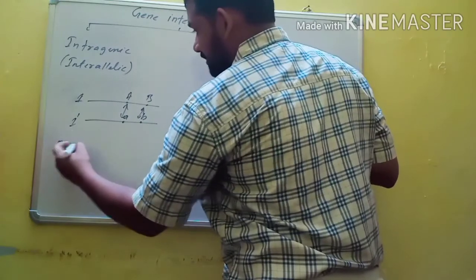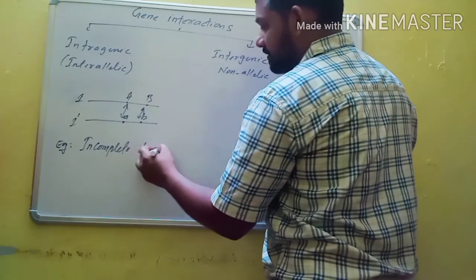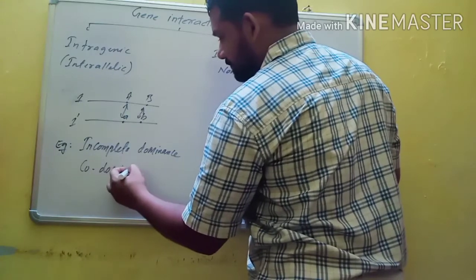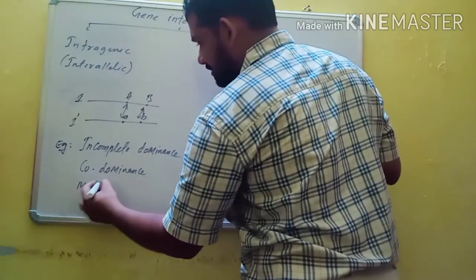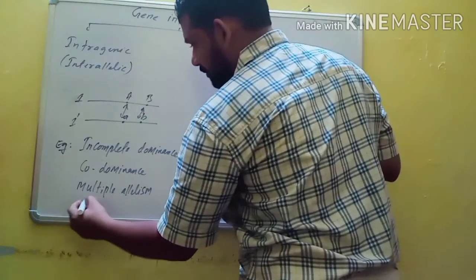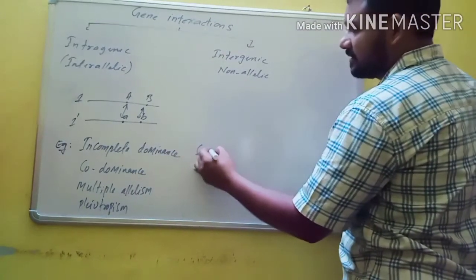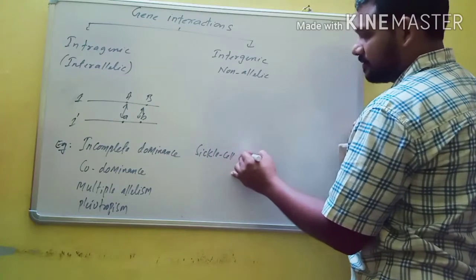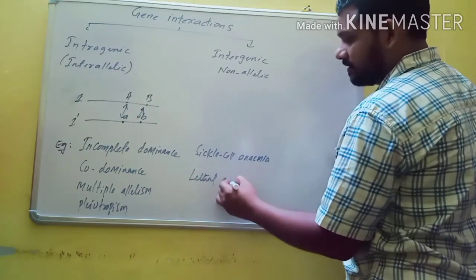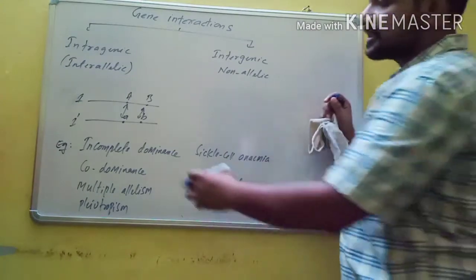Some examples are incomplete dominance, codominance, multiple allelism, pleiotropism, sickle cell anemia, and lethal genes. So these are some of the exceptions to the law of dominance. Let us discuss all these topics.